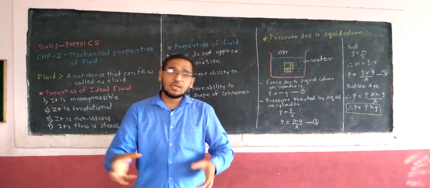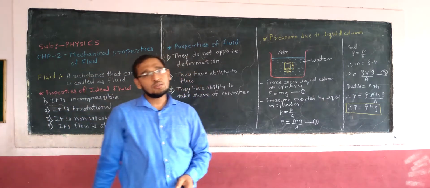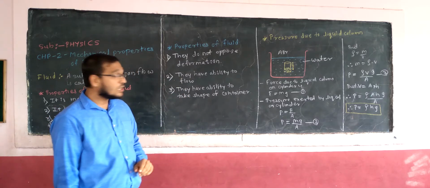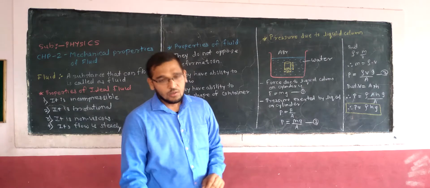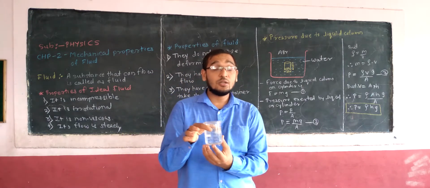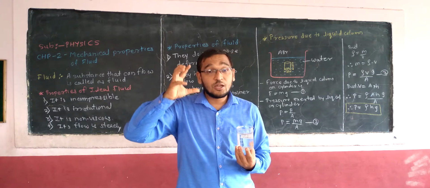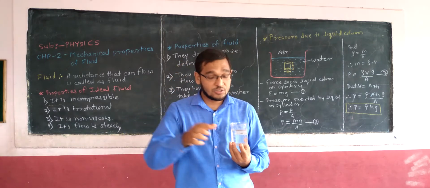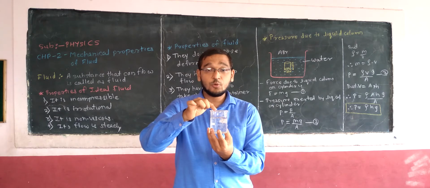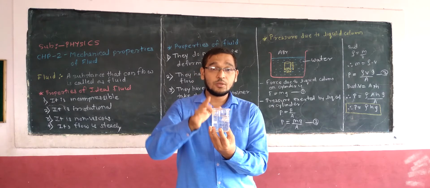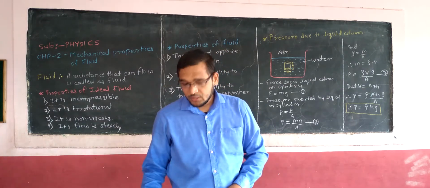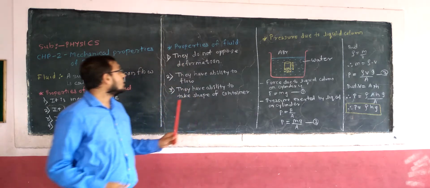Yes, fluids can easily flow through whatever area you have. They have the ability to take the shape of the container, which you have also studied in lower classes: solids have definite shape, size and structure, and liquids take the shape of the container in which they are poured. Now I have poured it in the beaker, so it has taken the shape of the beaker. If I pour it in a test tube, it will take the shape of the test tube. So these are the properties of the fluid.